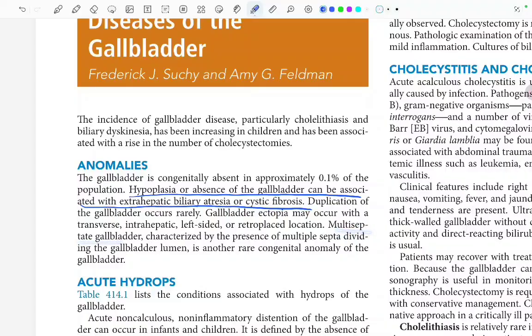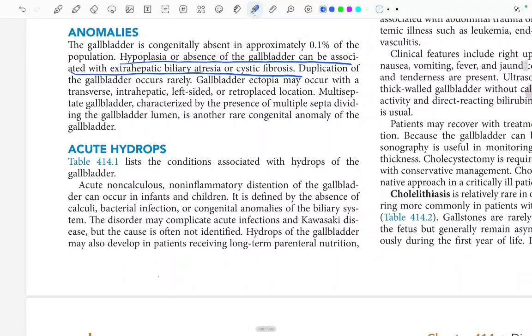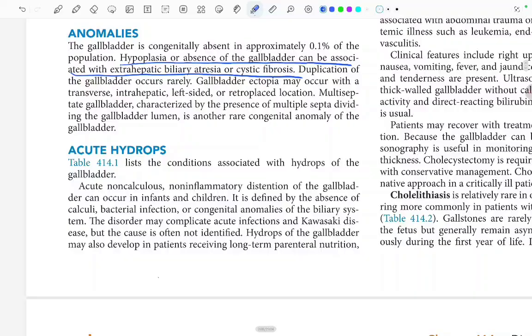Fine. And moving ahead to acute hydrops. This table lists the conditions associated with hydrops of the gallbladder. Acute non-calculous, non-inflammatory distension of the gallbladder can occur in infants and children. So there can be distension of the gallbladder in infants and children which is non-calculous, not due to any stone, and non-inflammatory also.